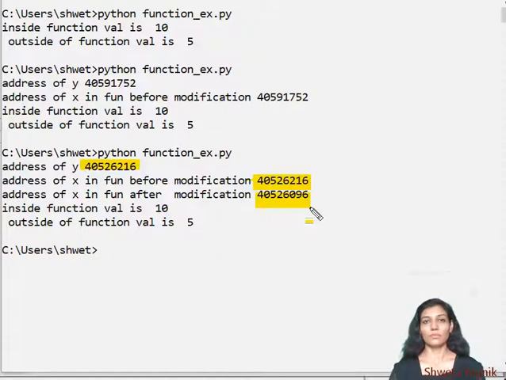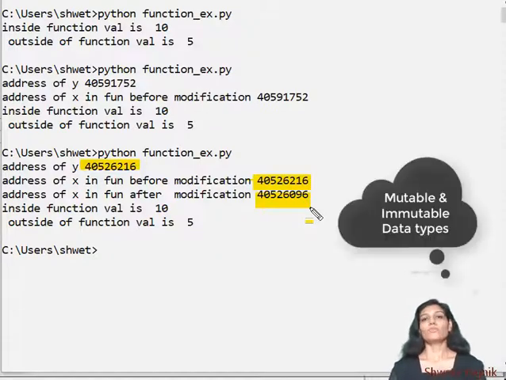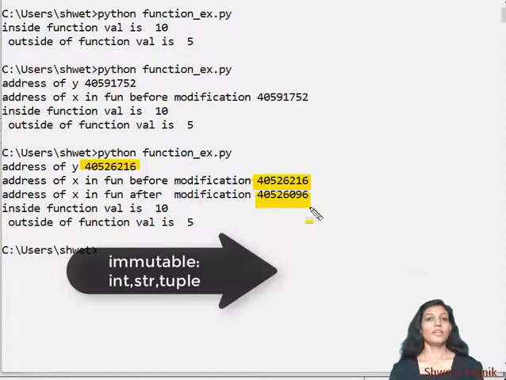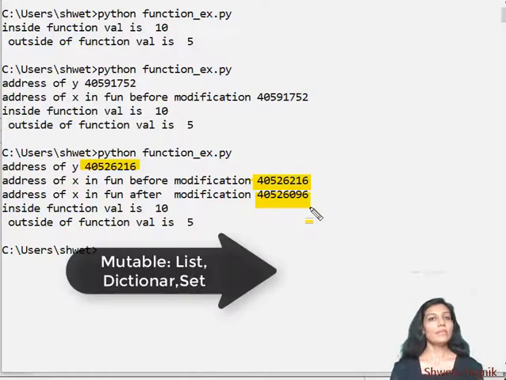What has happened? Now we need to recall the concept of mutable and immutable. I hope you remember this concept from when we discussed the different data types of Python. Integer, string and tuple are immutable data types. That means once you have assigned some value to a variable, you cannot change it. And the mutable data types are list and dictionary, which you can change.